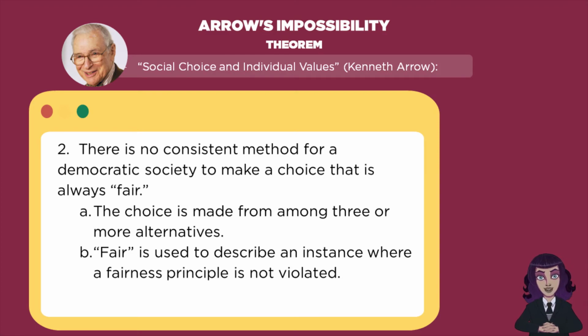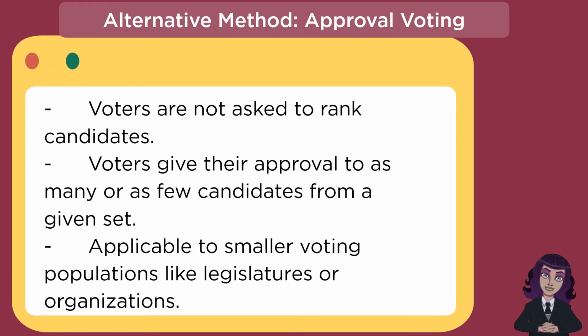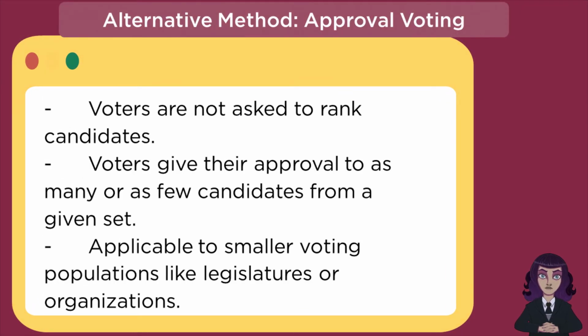But despite the inability of voting methods to satisfy fairness principles, there are alternative methods that voting experts consider strong. An example is the approval method. In this method, voters are not asked to rank candidates. Rather, they are required to give their approval to as many or as few candidates from a given set of candidates. This method is applicable to smaller voting populations like legislatures or organizations.